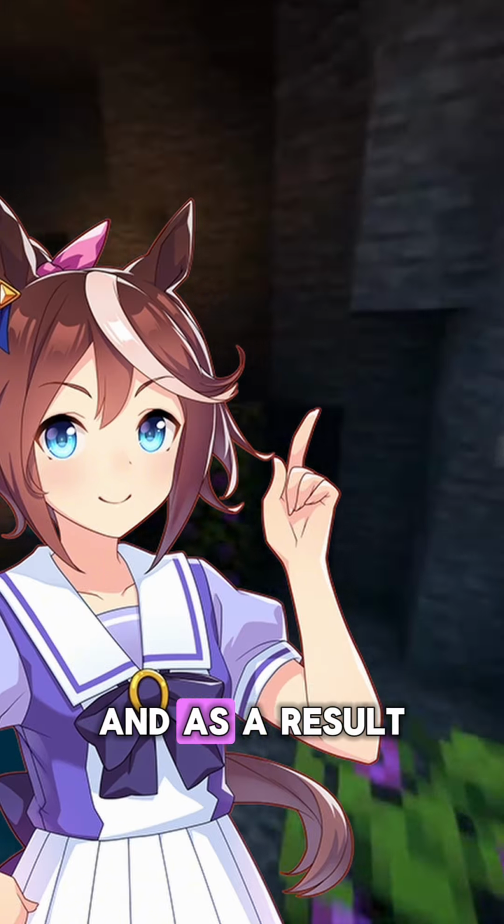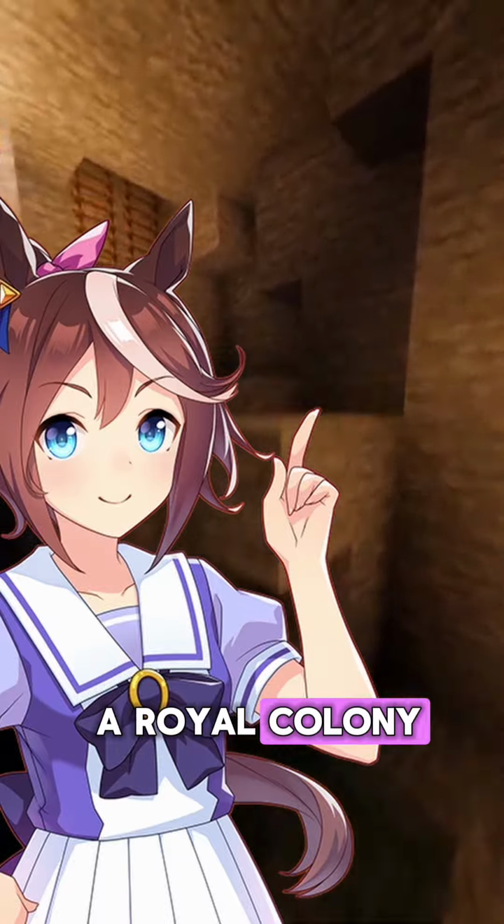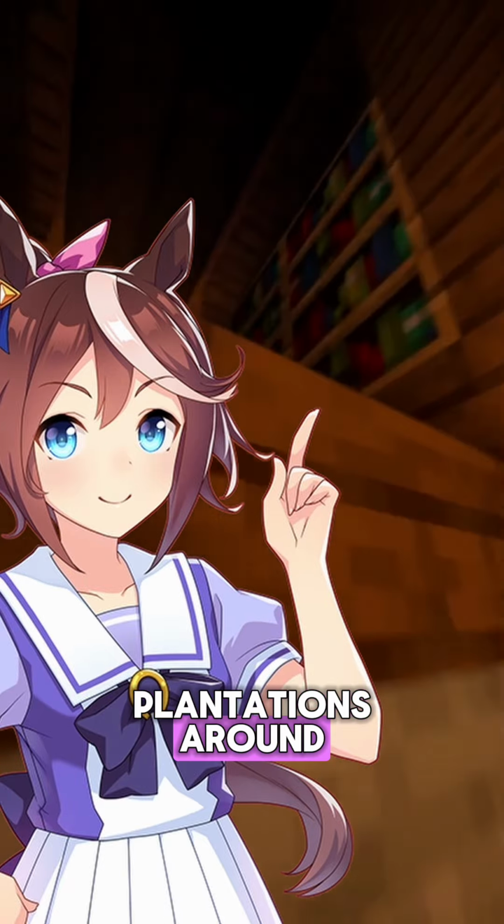Oglethorpe failed, however, and as a result, Georgia would soon become a rural colony, soon implementing slavery and plantations in order to thrive.